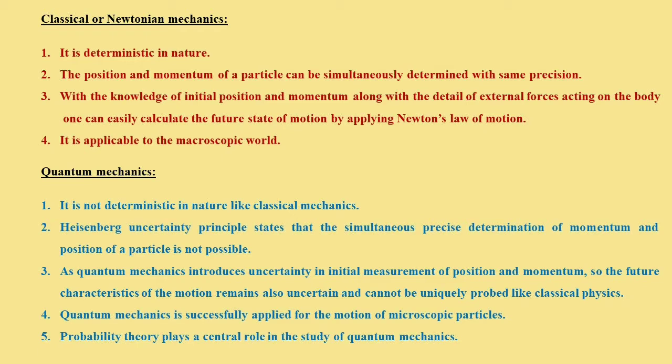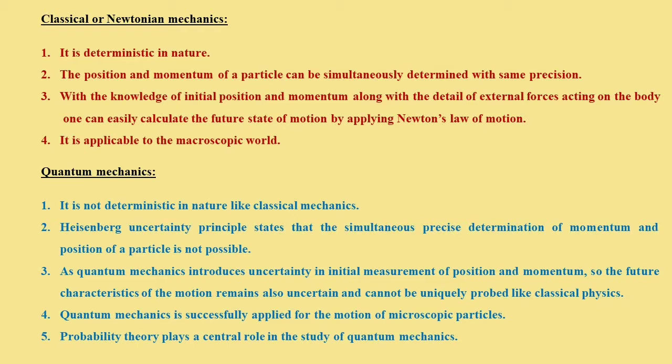If we want to measure the position with good precision, then we are not able to measure the momentum of that particle under motion. So both cannot be probed simultaneously in quantum mechanics.